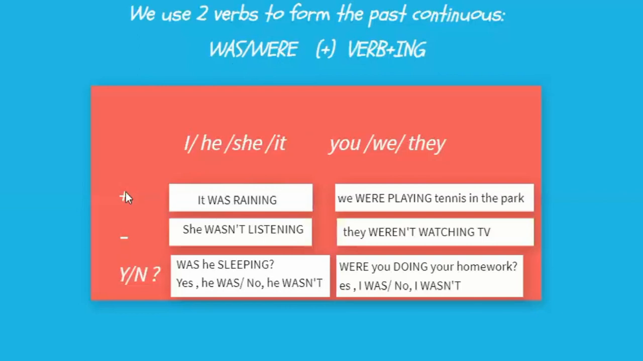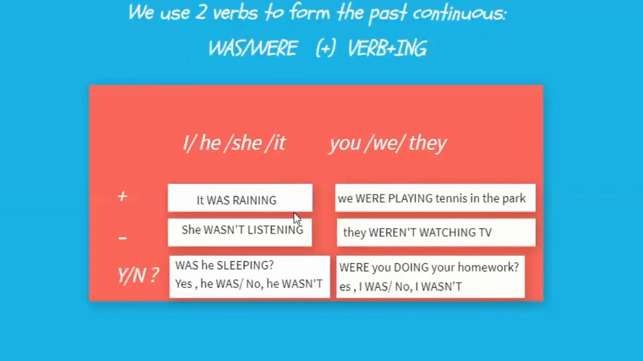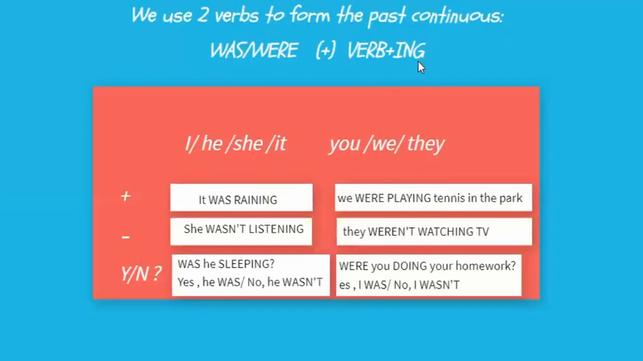So for instance, we have positive sentences here, negative sentences, and yes/no questions. So let's look at the positive ones. We have: it was raining, right? If we're talking about it, we need was. So that's why we have it was, and then my verb, my action is rain, so I need to add an ing ending.